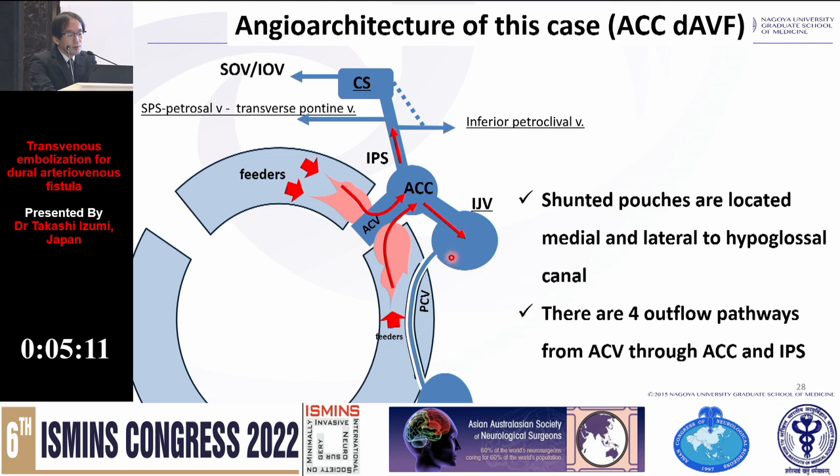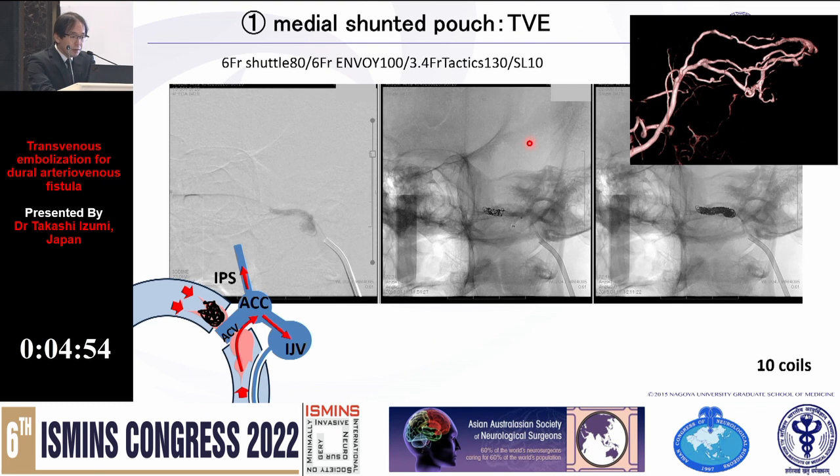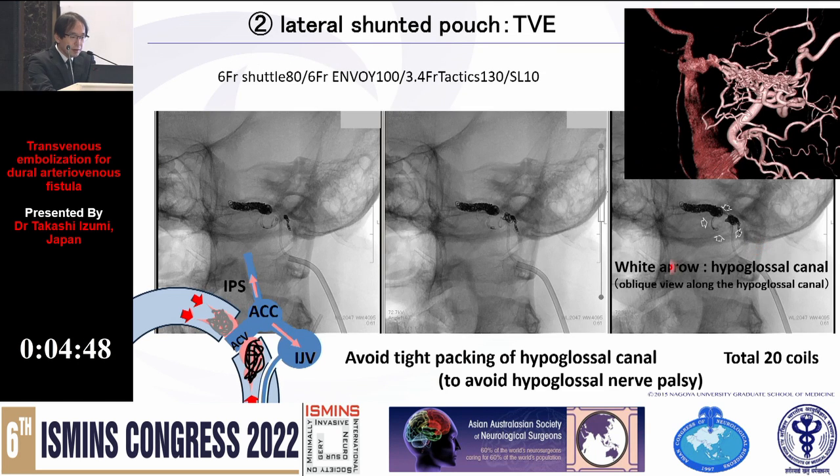And there are 4 outflow pathways. One is the IJV, and the infrapetroclival vein, and the SPS, and the cavernous sinus. These are from the ACV through the ACC and IPS. In this case, I embolized the medial shunted pouch at first, here, and then the lateral shunted pouch was embolized.